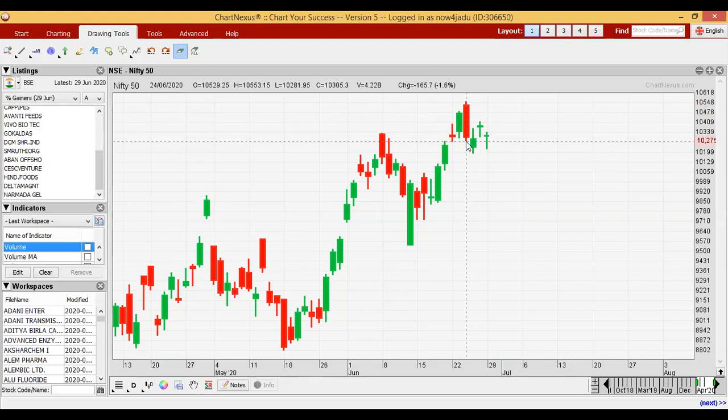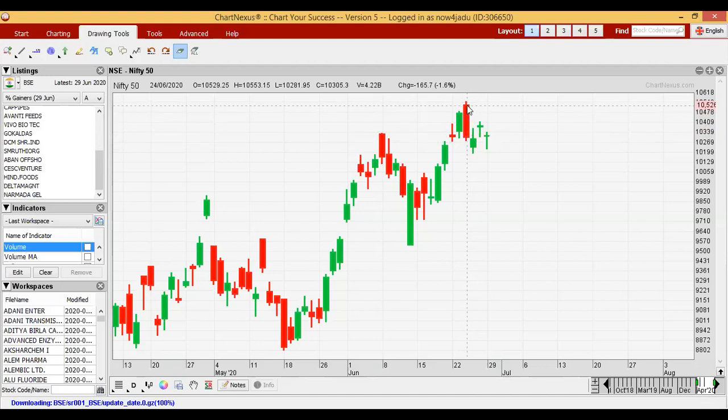It's 248 points below the high, and it's closed just above the low price. That means it's 10305. So it's almost 250 points below compared with the opening. That's why it gives a very long bearish candle. See here the opening price and closing price.